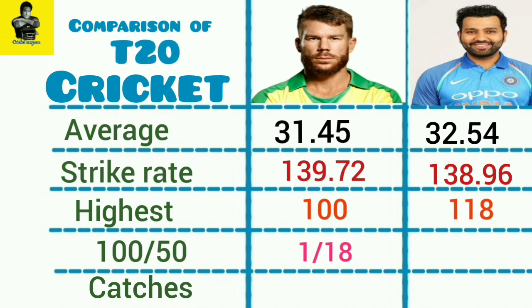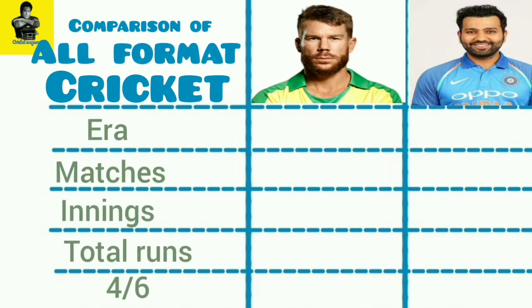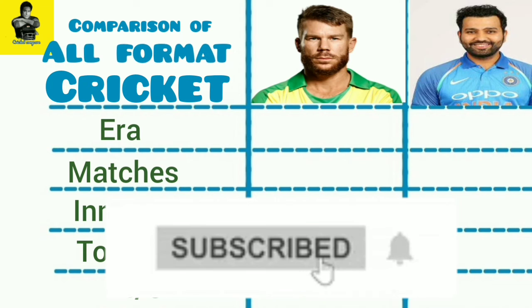Warner has scored 1 T20 century, 18 half centuries and he has got 44 catches in T20s. Sharma has scored 4 T20 centuries, 22 half centuries and he has got 41 catches in T20s. Let us now compare their all-format match records.